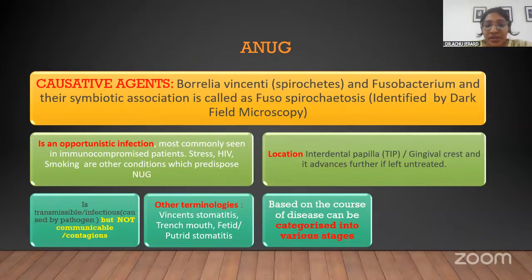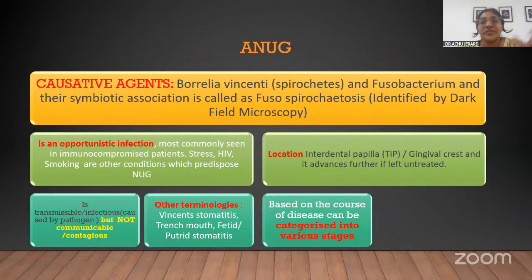And this particular infection is transmissible, but it is not communicable. What do you mean by that sentence? When a disease is said to be transmissible, it means that this disease has a causative organism, a bacteria, and when the bacteria is isolated from an infected person and introduced into a healthy person, it causes the disease.